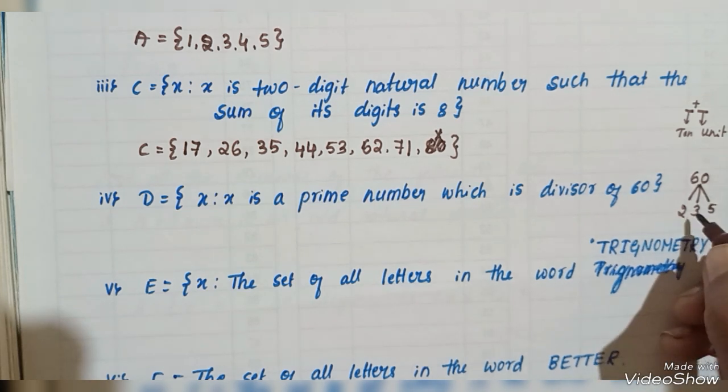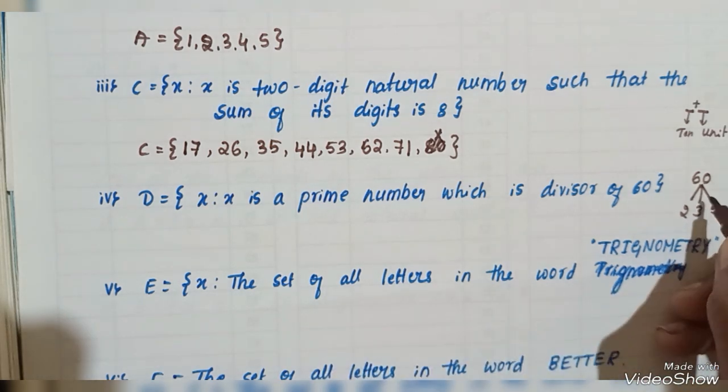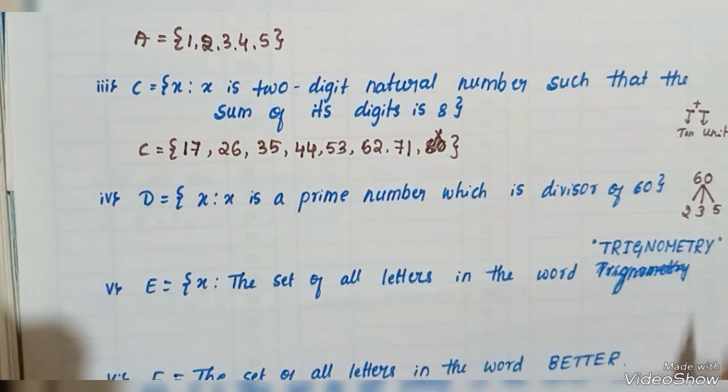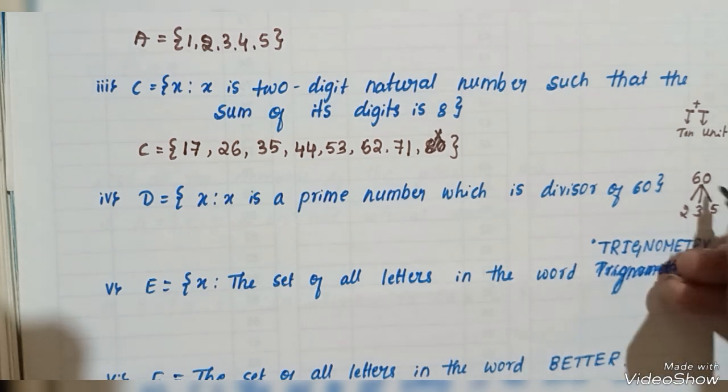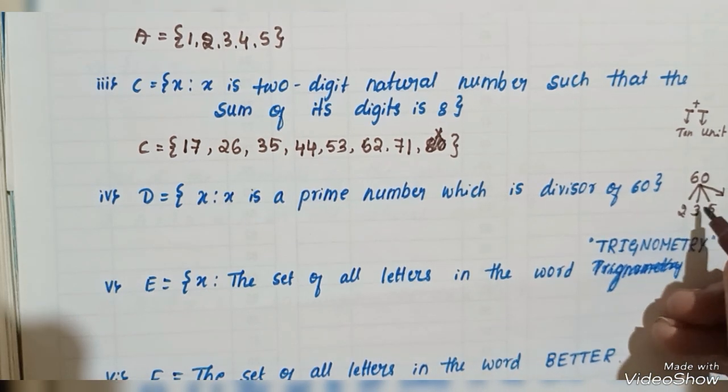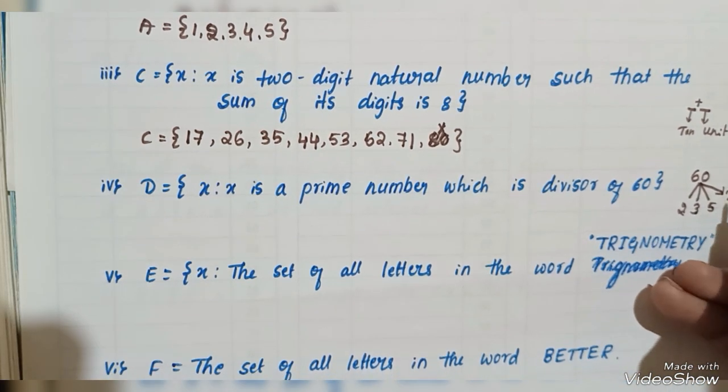Here there is 60. 60 can be written as 2 into 3 into 5 into 2. 2 threes are 6, 6 fives are 30, 30 twos are 60.